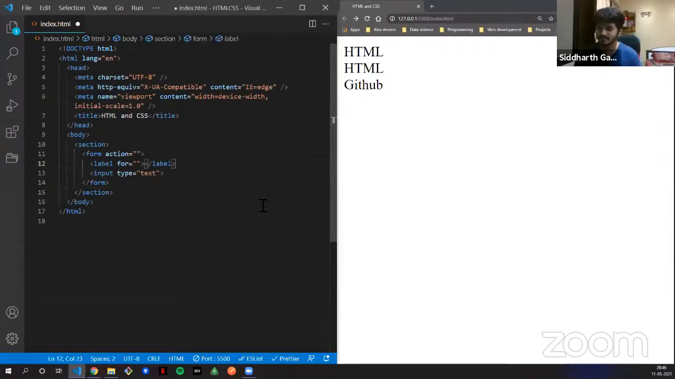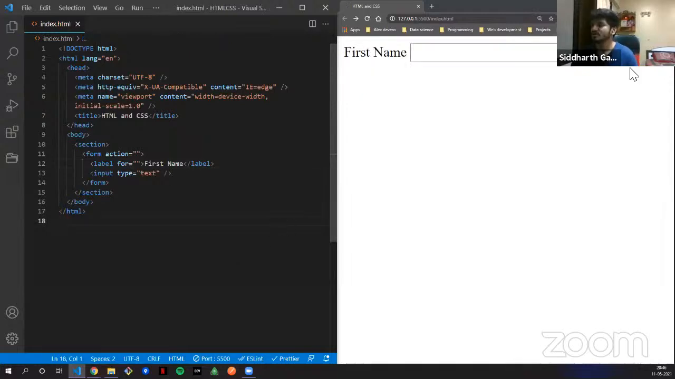Now let's see this. I'm putting in a label, and I'll just say first name. I'll save it. Now what do you see? You see your label, and this is your input type equals to text.